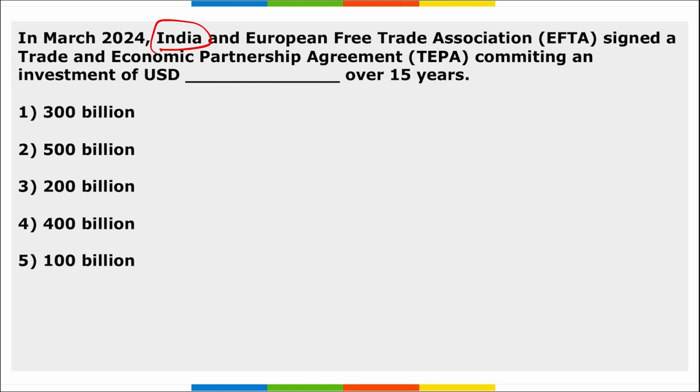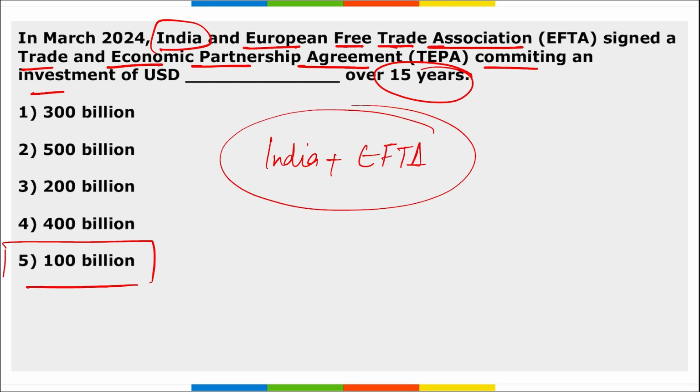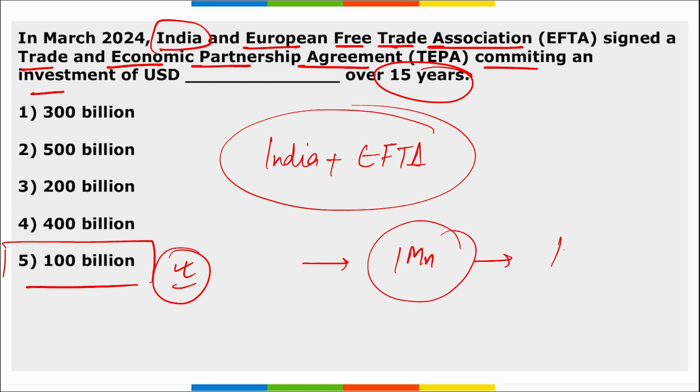Next, in March, India and the European Free Trade Association signed a Trade and Economic Partnership Agreement committing an investment amount of $100 billion over the next 15 years. So India and the European Free Trade Association together signed this TEPA, that is the Trade and Economic Partnership Agreement, that is committing $100 billion over the next 15 years. And the aim is to create almost 1 million job opportunities or employment in India.